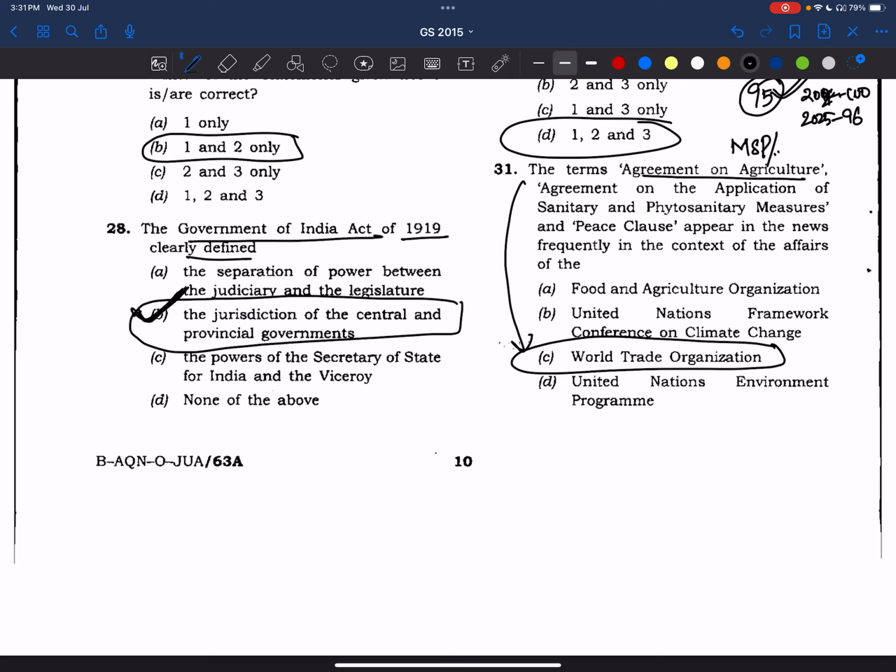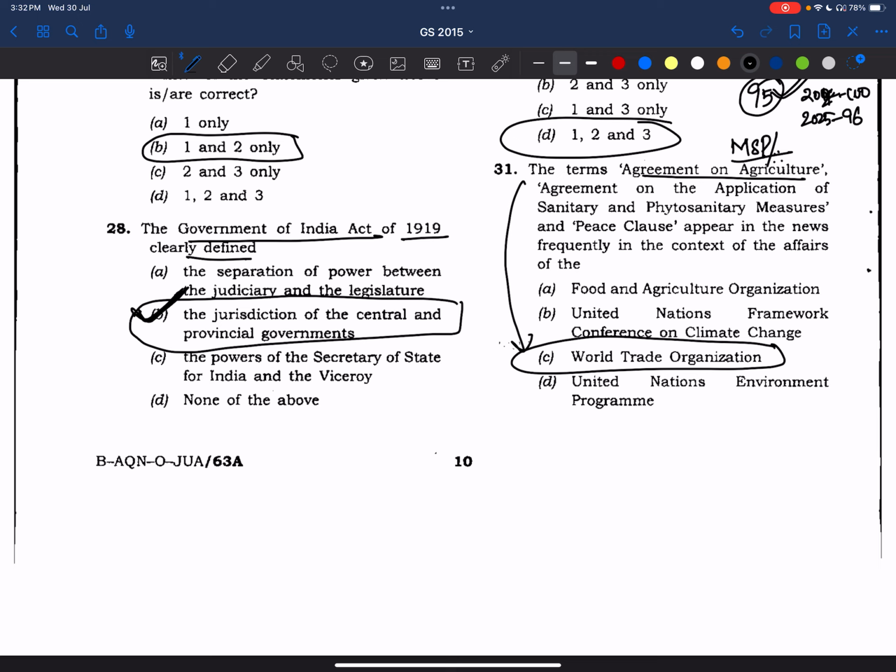Because WTO gives clear criteria for the trade. We should not give undue importance to the products which are sold in the market. If you are giving more subsidies, the goods become cheaper, and it will become part of unfair trade in the world market.